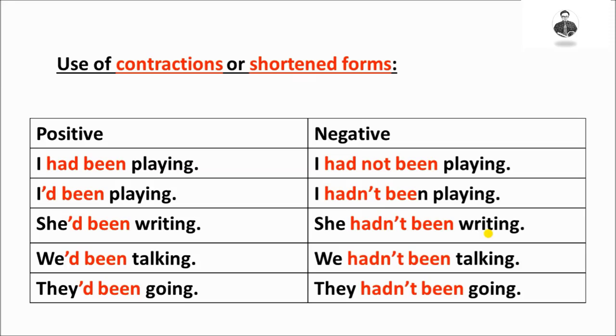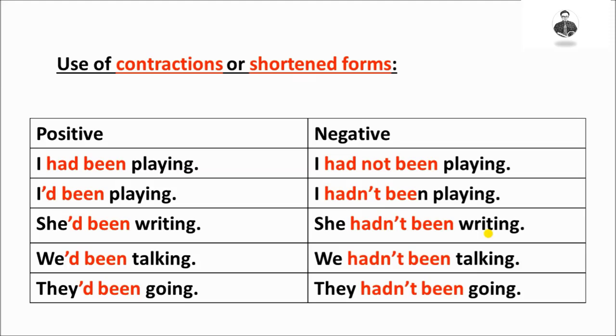In place of them, an apostrophe is used to make it contracted. And two words, I and had, are joined together. Let's see all the examples. I'd been playing. She'd been writing. We'd been talking.